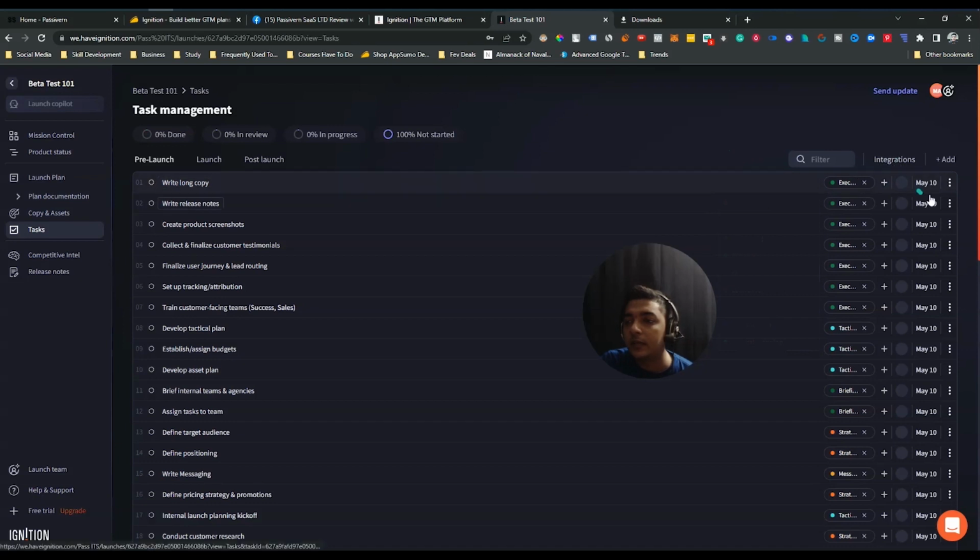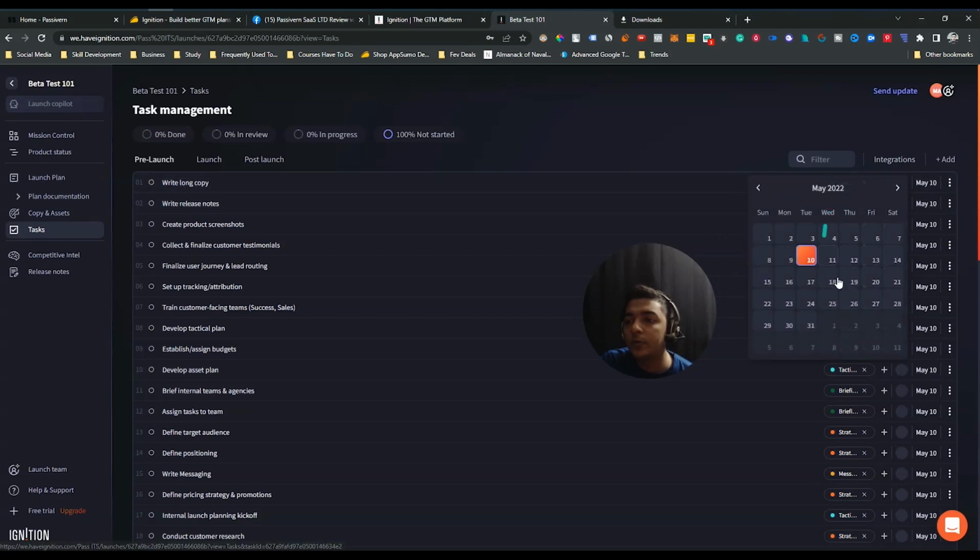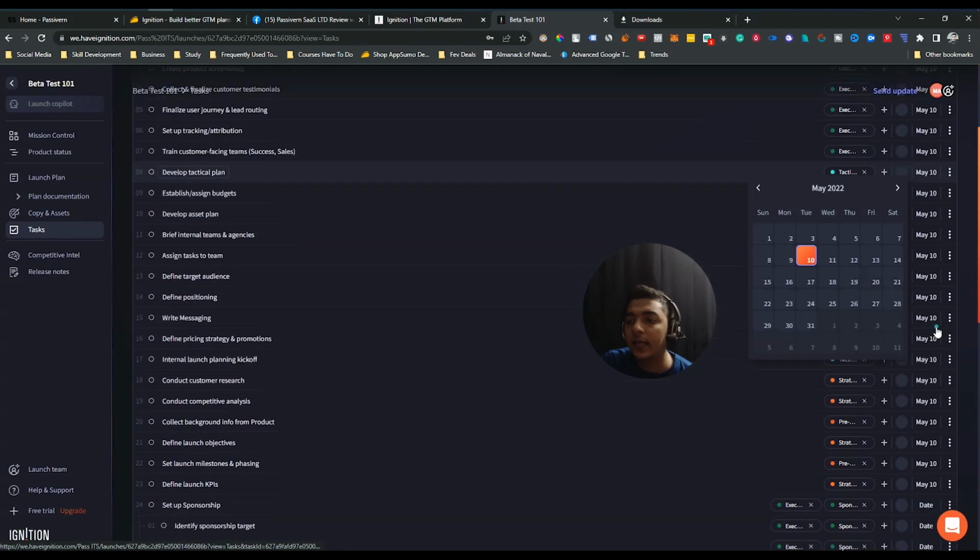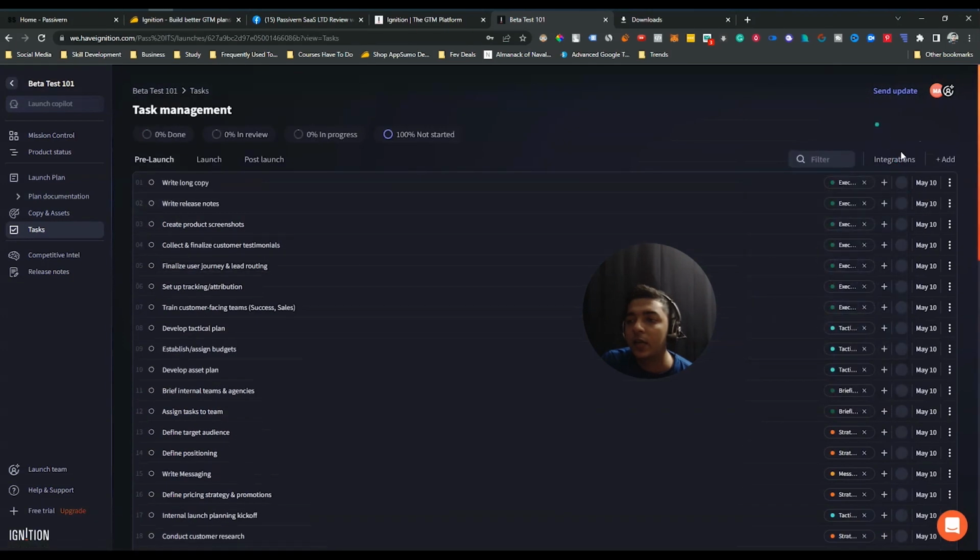And after that, the other thing is the option for deadline. See, here is the deadline for your task. You can set up the deadline for your task also. And here there is an option by which you can assign this task to your team member. Suppose this task is assigned by this person and this task will be assigned to this person. So you can assign any task to any team member from here. After that, if I go to these three dots, you can create a subtask from here. You can duplicate it, you can assign it to a tag, and you can delete it also.